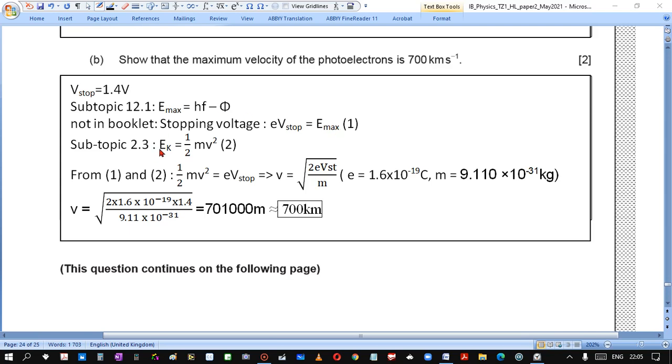Subtopic 2.3 gives us the formula for kinetic energy. So using 1 and 2, kinetic energy equals electrical energy. We write this formula for V. We put in values using the data for the electron and the mass of the electron. We get 700 kilometers per second.